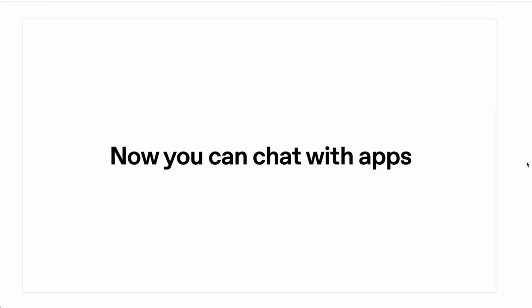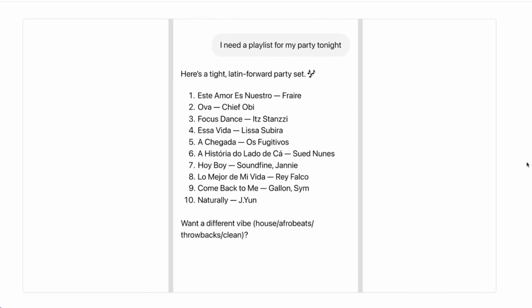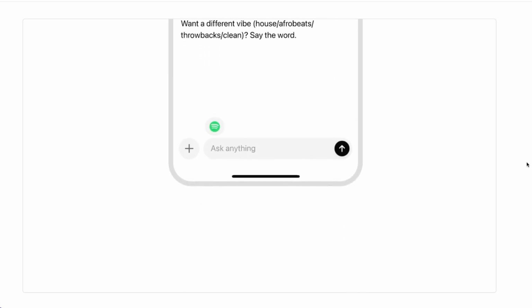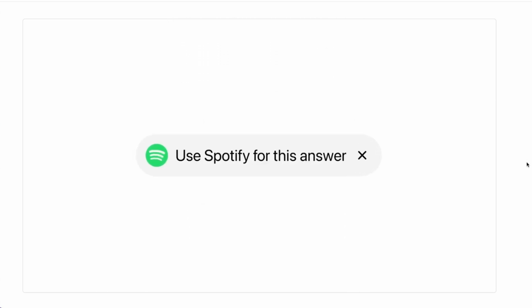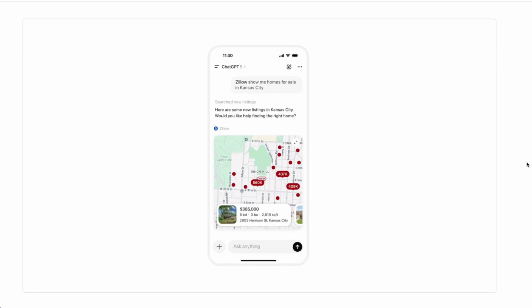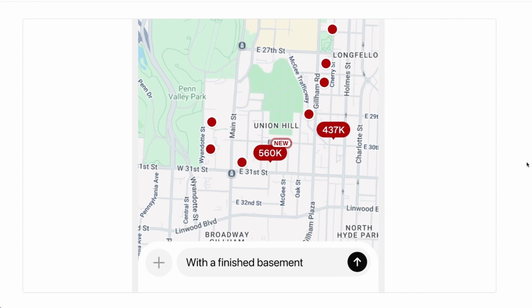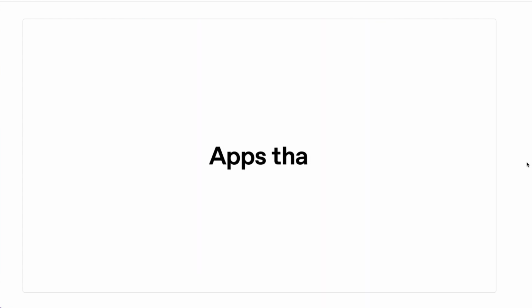So for example, you could use booking.com or Coursera, and then you can ask ChatGPT to access those platforms for you and then provide you info. There are a couple of different examples shown, as in Zillow, Coursera, and a few different platforms where you can pretty much search all of the data that you'd like directly from ChatGPT.